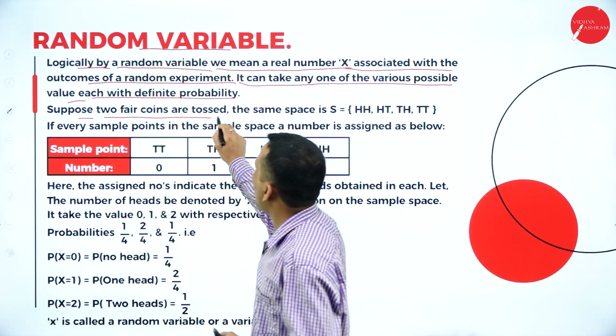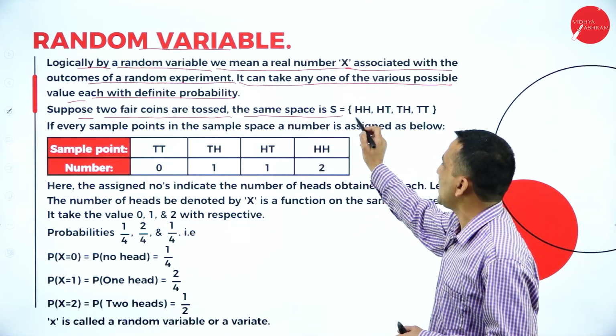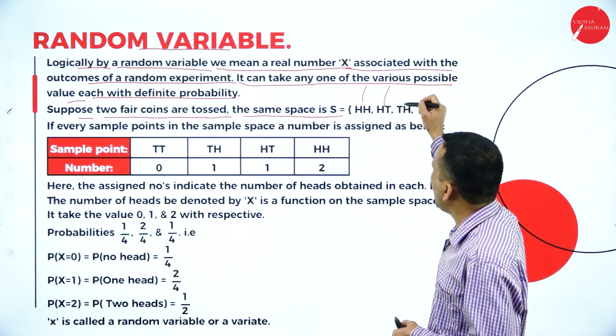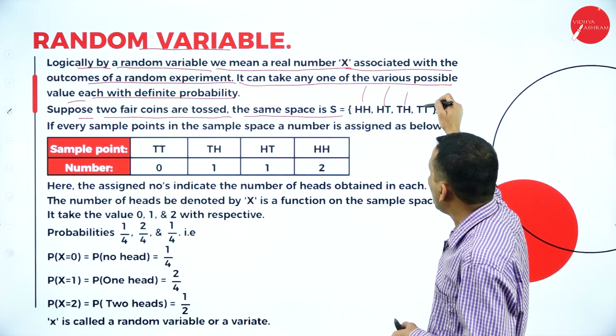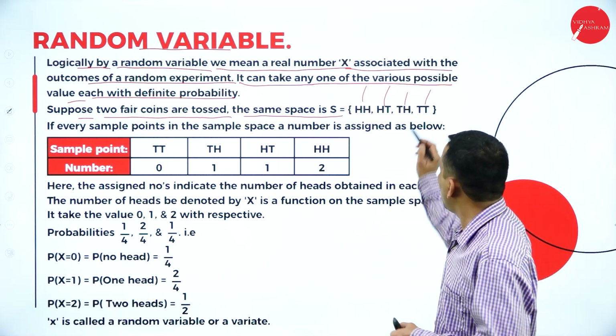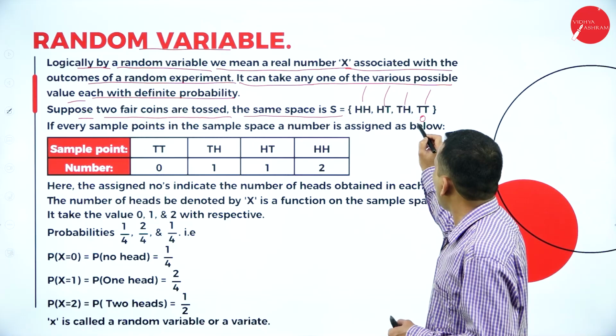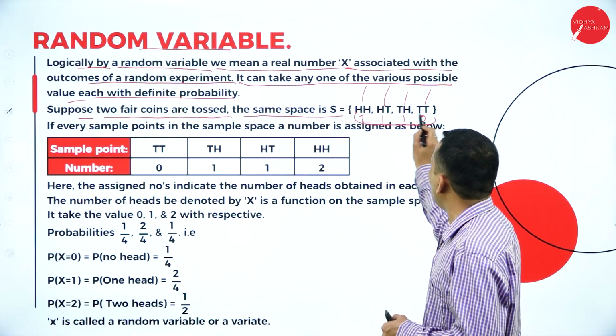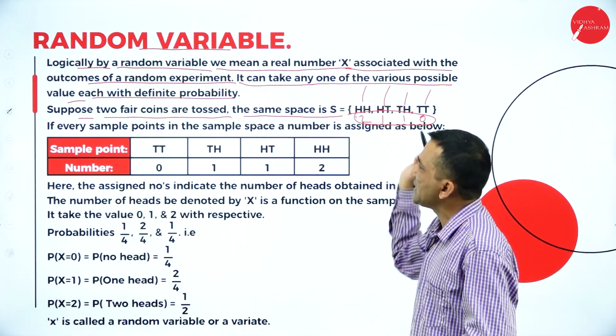Suppose two fair coins are tossed. In the sample space, we get at least one head, or one head, or two tails. So here we assign 0, 1 head, 2 heads, which is nothing but the experiment through which we identify the X values.